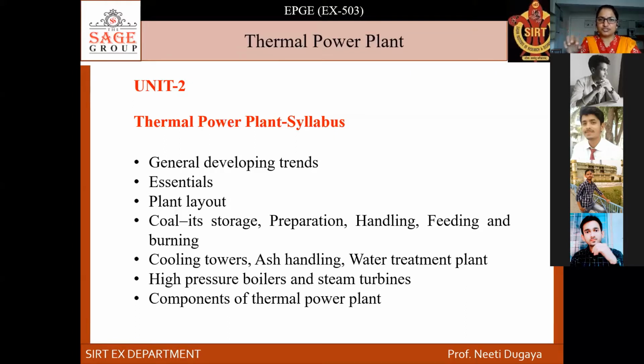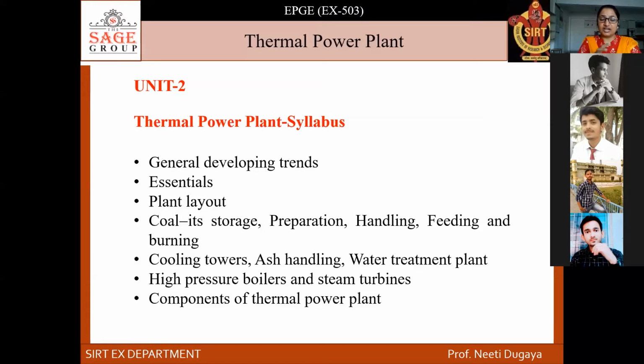That steam is again processed. Moisture has been removed, and so many things. Its speed has been increased, and that steam is used to move the turbine, and the turbine is attached to the generator. We will be discussing the general power plant layout in the coming slide. Then the steam is again condensed, the water is collected, and that water is again pumped to the boiler. This is the cycle, right?